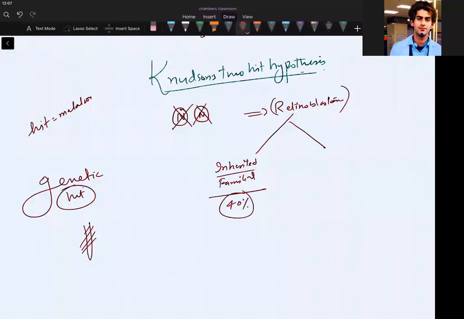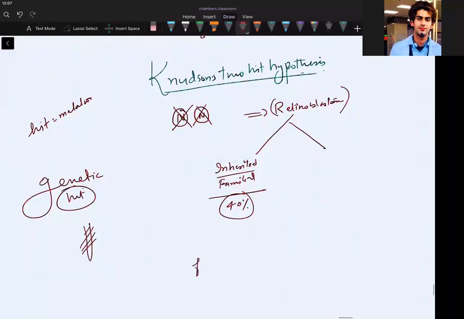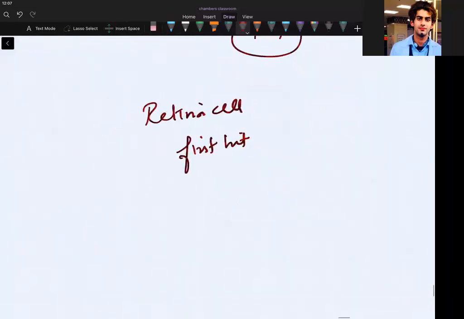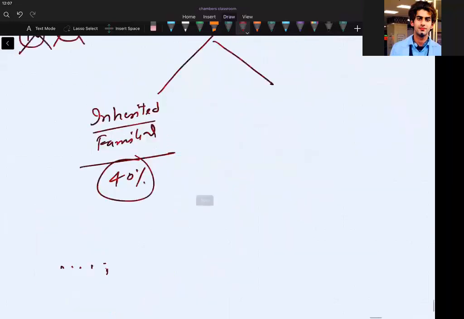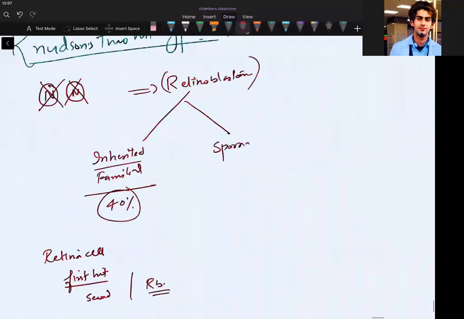The retinal cells already have that first hit. And now when they have a second mutation, a second hit, they will get retinoblastoma. This is the simple concept. And then another variety is the sporadic retinoblastoma.